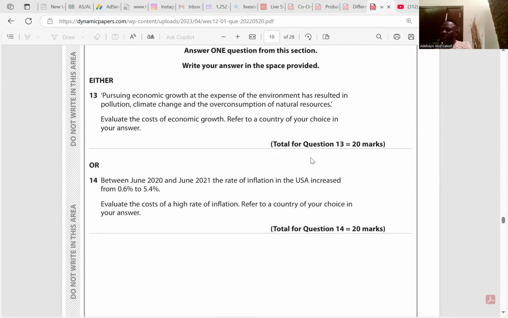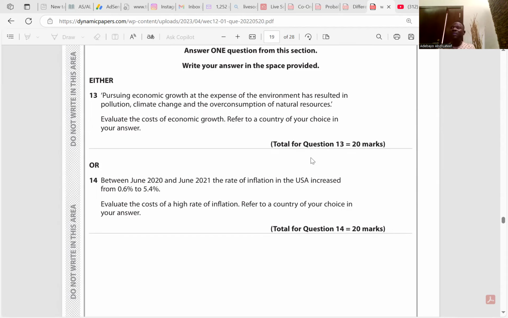So the second point is about inflation. Economic growth may lead to inflation. When we talk about inflation, it is the persistent rise in the price of goods and services over a period of time, right? With increasing economic growth, demand is likely to increase as income level is expected to rise. This will bring about producers responding by increasing output. As a result, they may have to employ more workers. But because the economy is growing, that means we have reduced unemployment rate, or probably even a full employment situation.